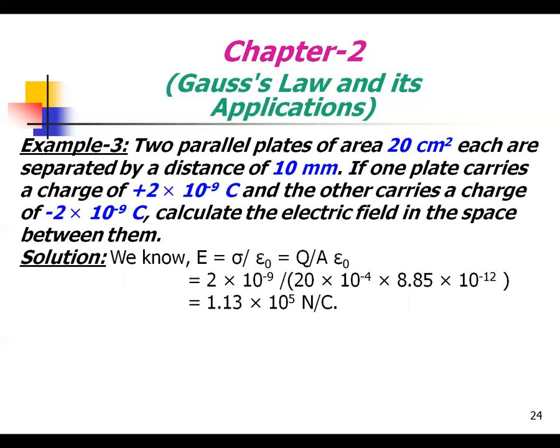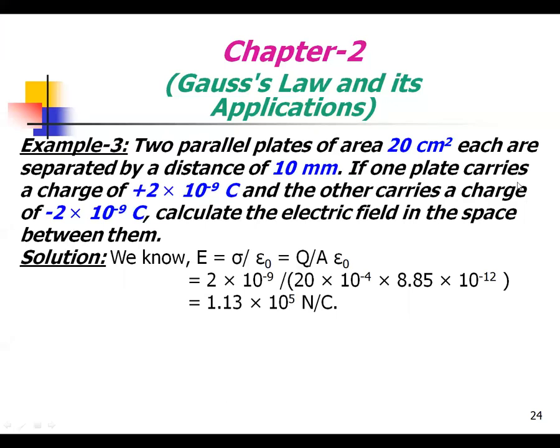We know that E equal to sigma by epsilon naught, and sigma equal to Q by A, which we have seen already in the previous section. Q is 2 into 10 power minus 9.